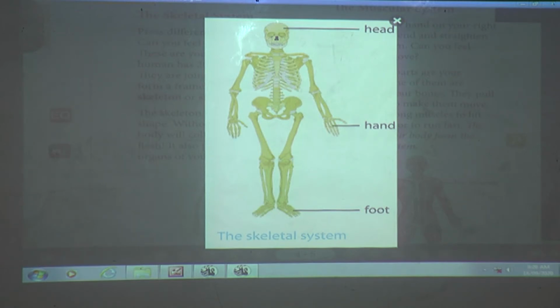Now without it we could simply be a pile of jelly lying on the floor. See, if we don't have these bones or skeleton, how would we be? Yes, it is like simply a pile of jelly. Do you know the jelly chocolate you eat? How is it? Very soft and lying, isn't it? So if we don't have the skeleton, we are unable to move, isn't it?